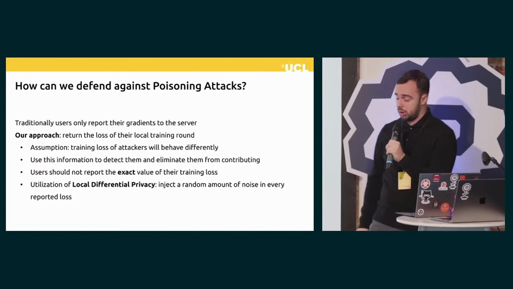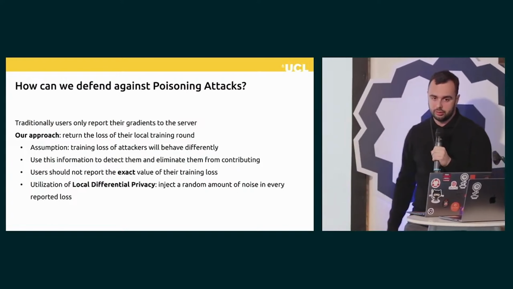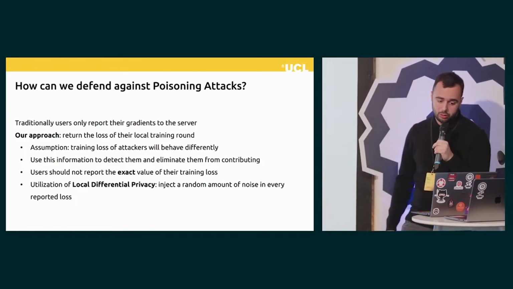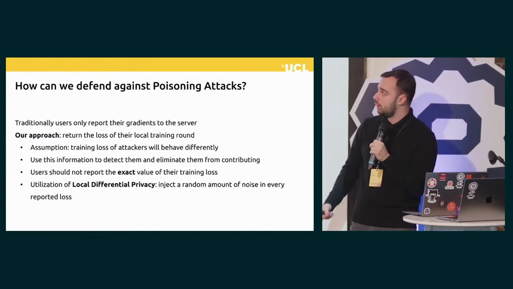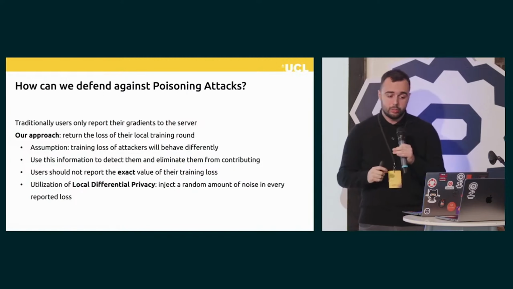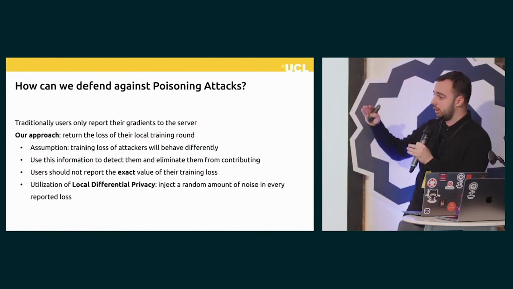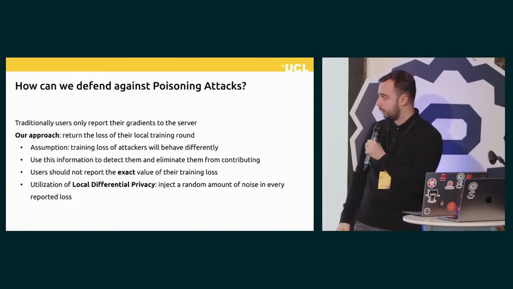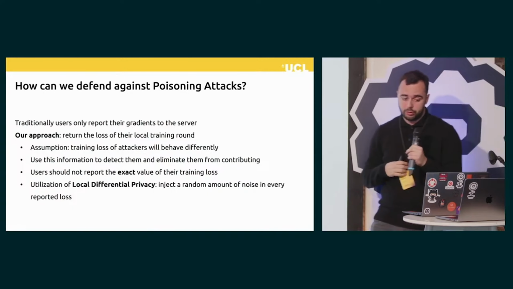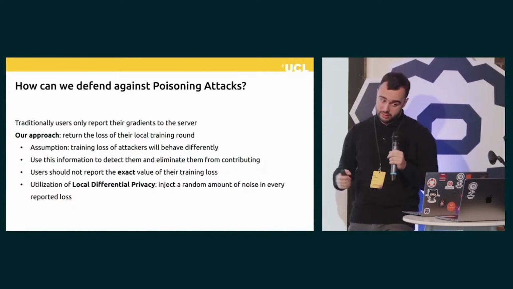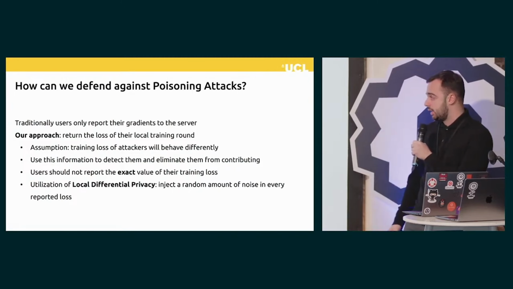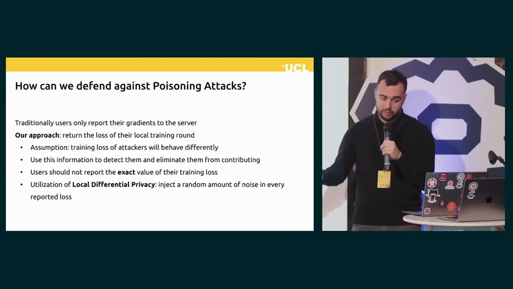So we try to think outside of the box when it comes to ideas in defending against poisoning in federated learning. Relevant work indicates that users should only report back their gradients, but we opted to make them return the training loss for the local training round. And we assume the loss produced by attackers will significantly differ from the ones produced by honest users. However, if a user reports the exact value of the training loss, it could be bad because adversaries could extract useful information for their training and thus harm the federated learning promise for privacy.